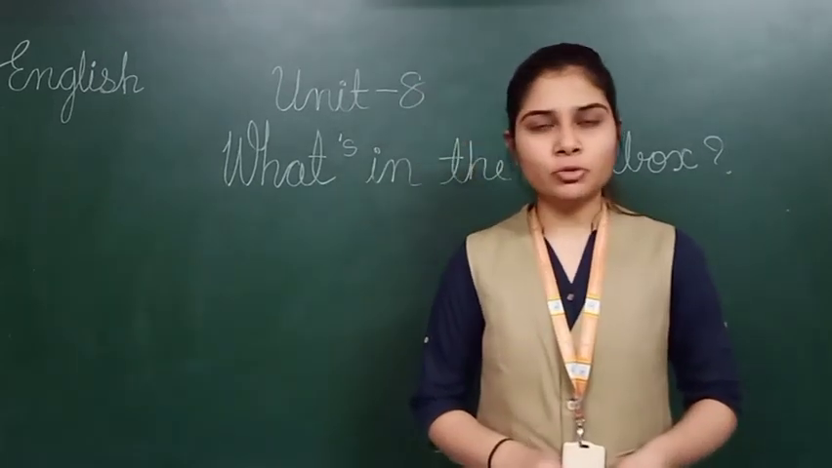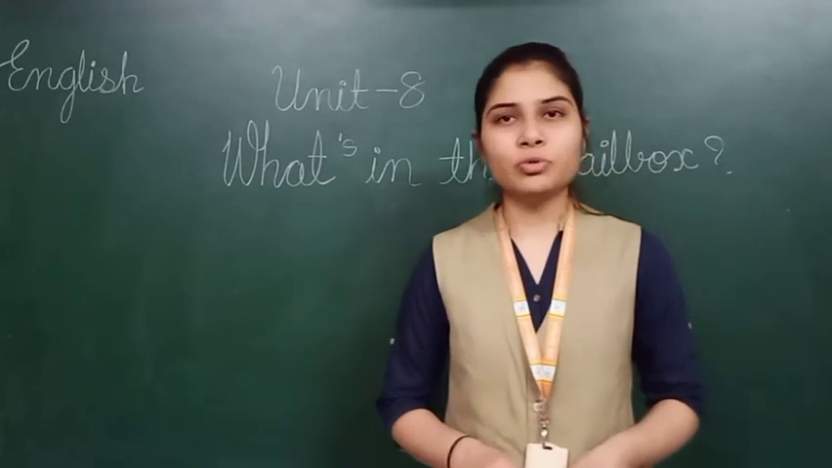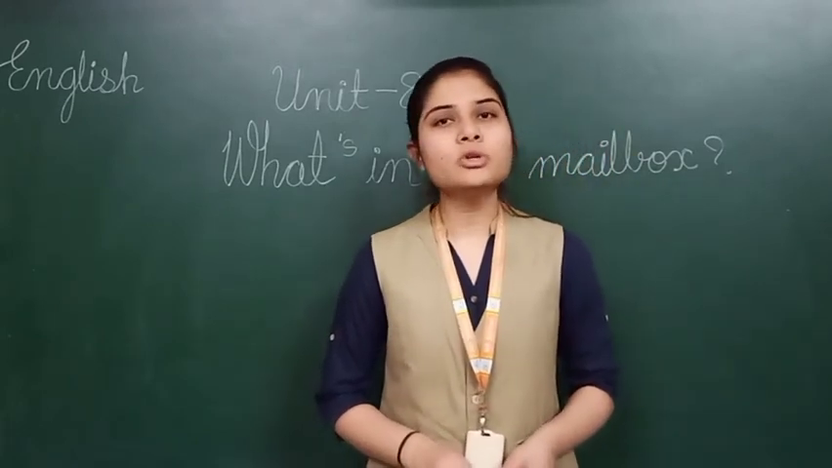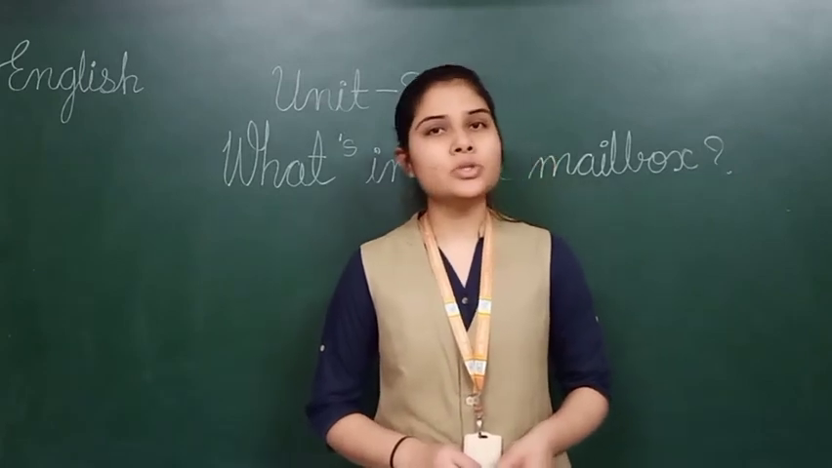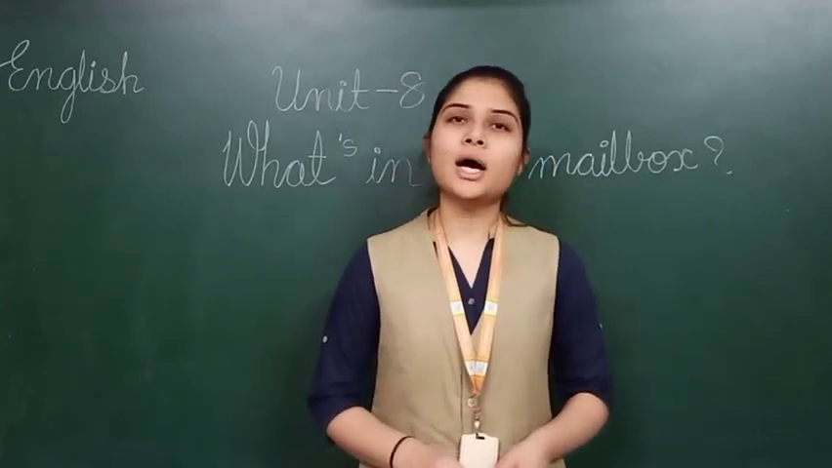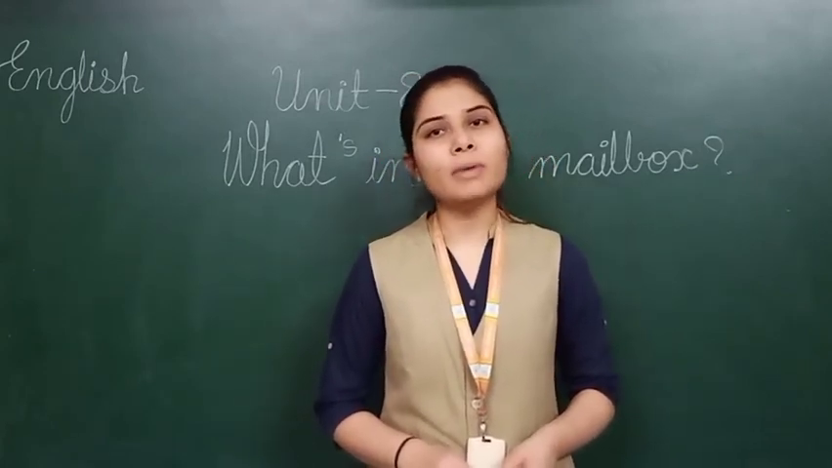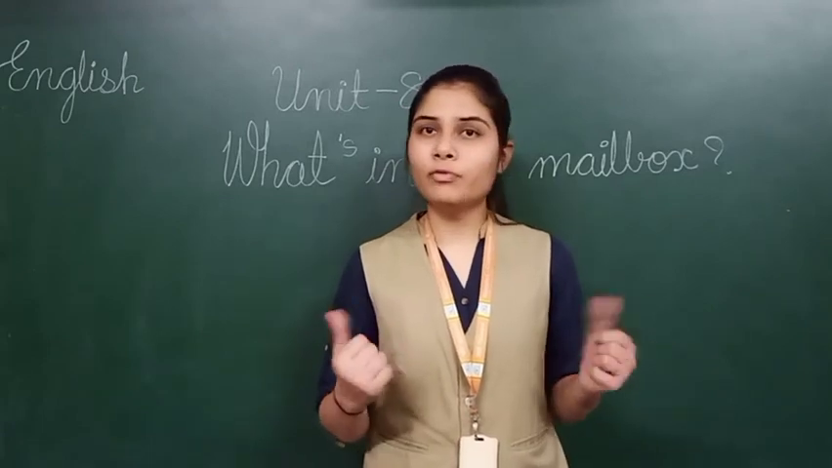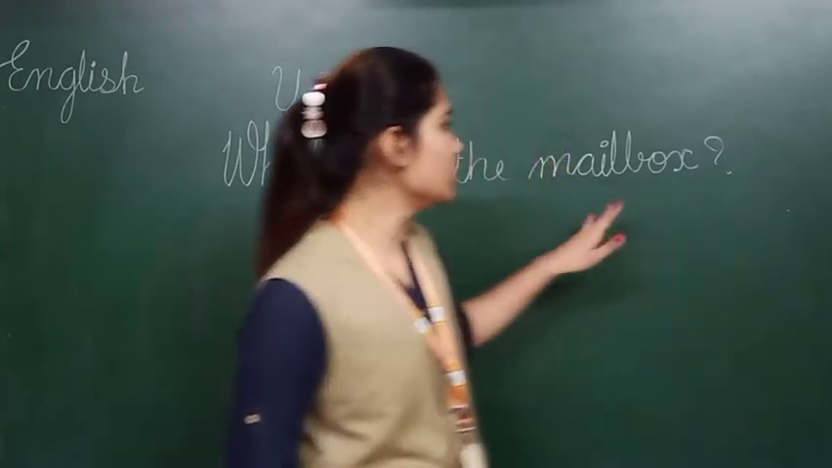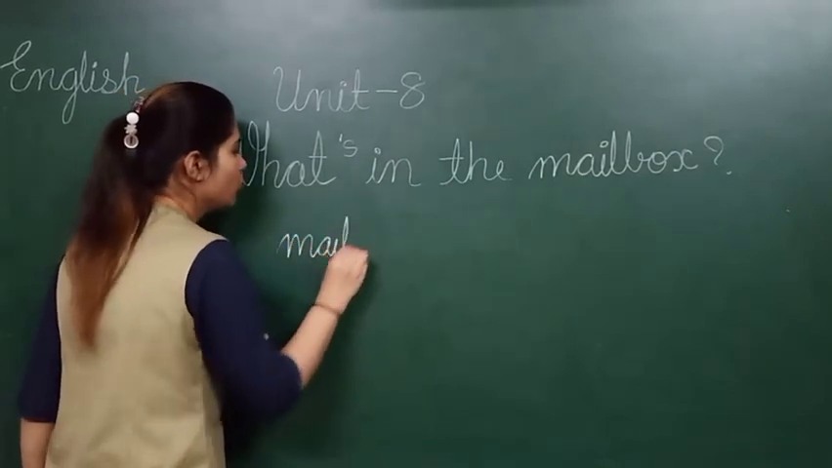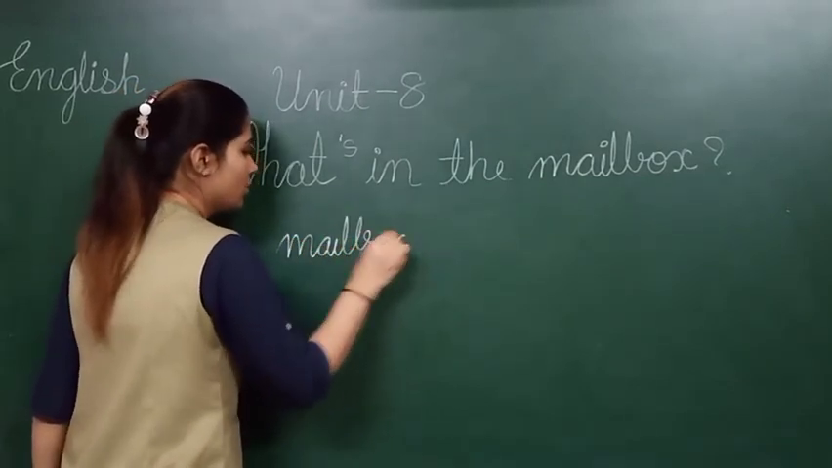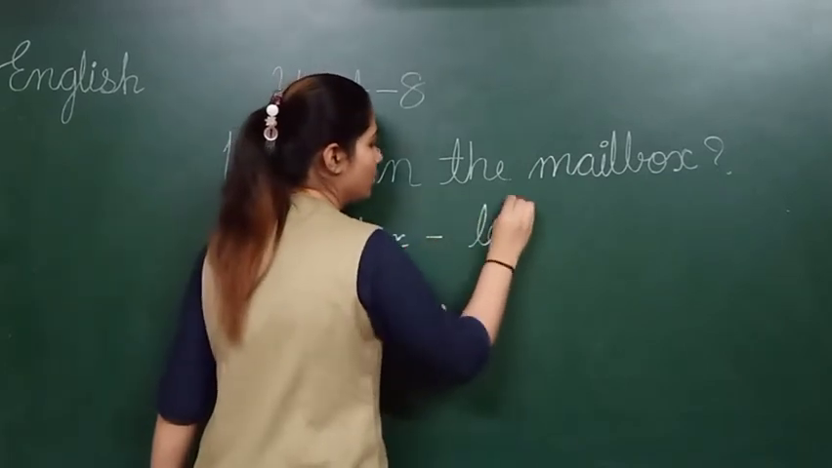Let's come to the textbook part. What is given in the textbook? The poem is: Most always when the postman comes with letters, two or three, they are for my mother or my dad, but never one for me. Here, first of all, I am writing the new word, mailbox. As I told you, mailbox is known as letter box.